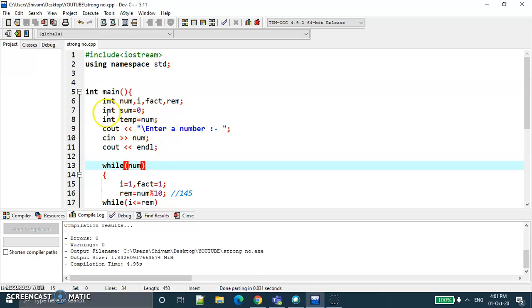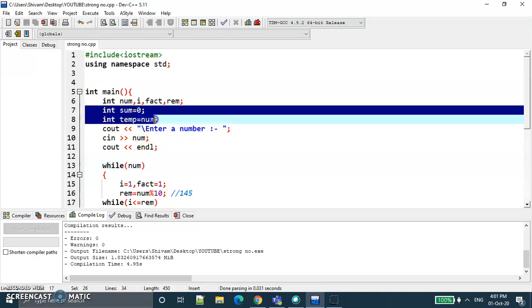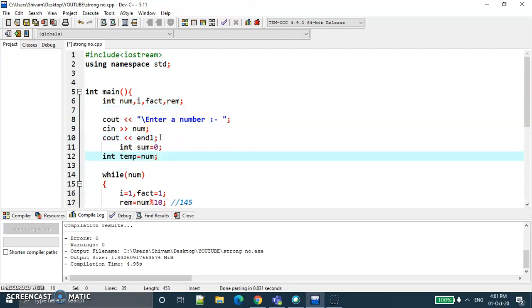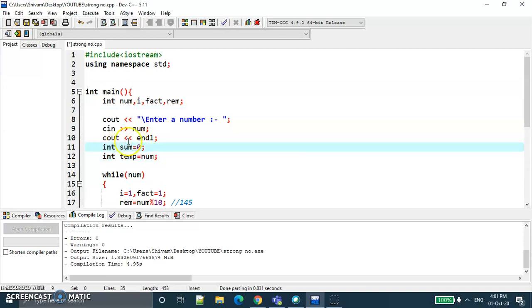There is an issue because of that. These values should come after the user inputs the number, then it will store into the temp variable. Now we will save this program and run.